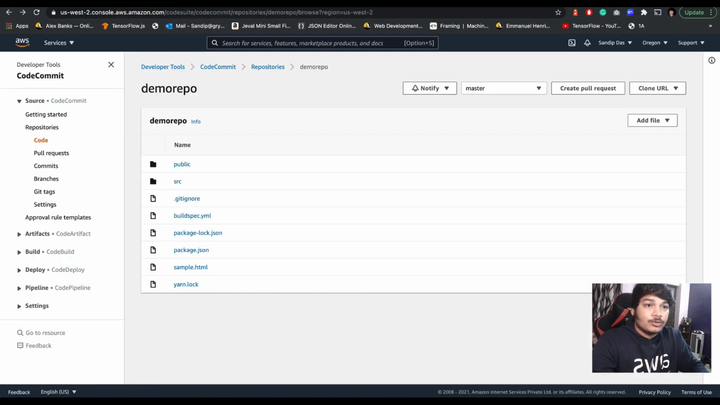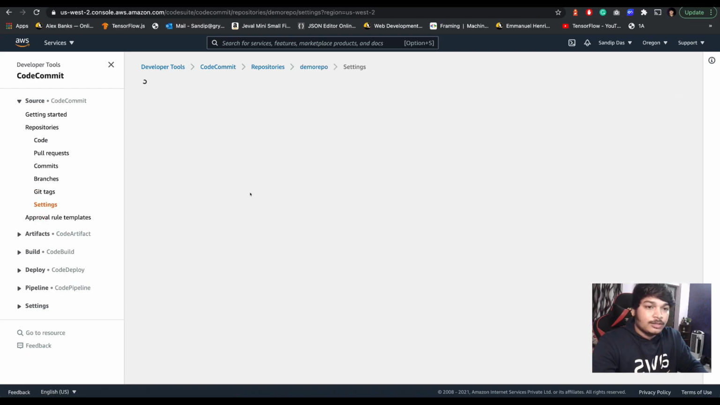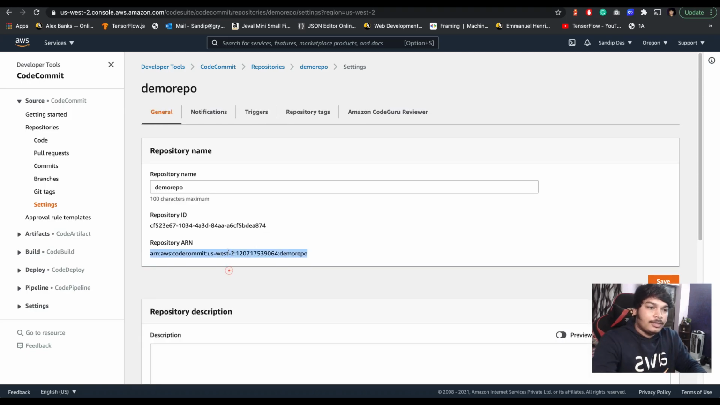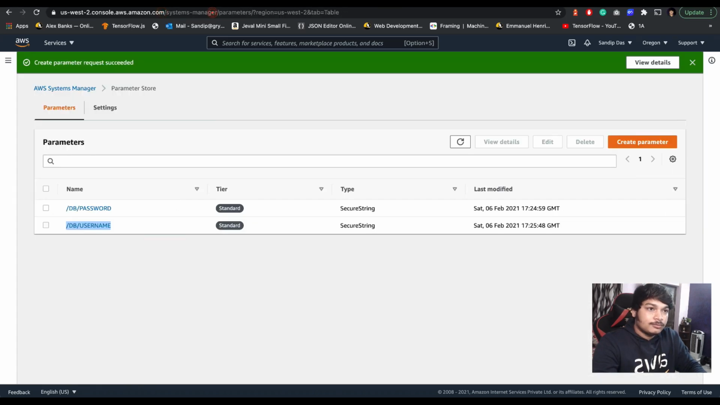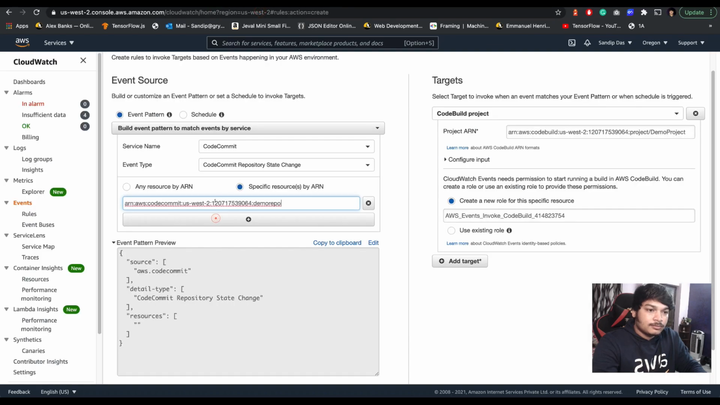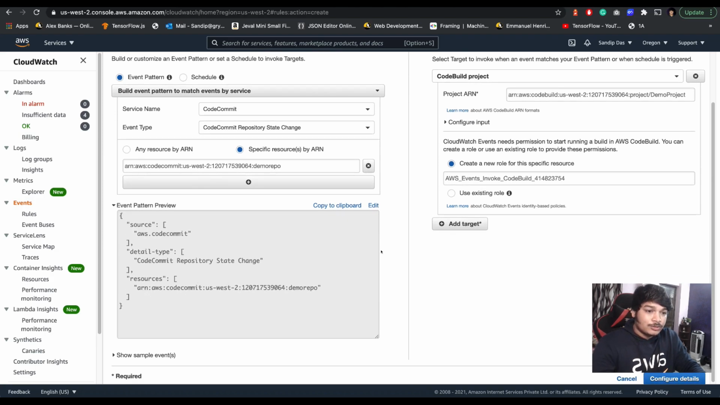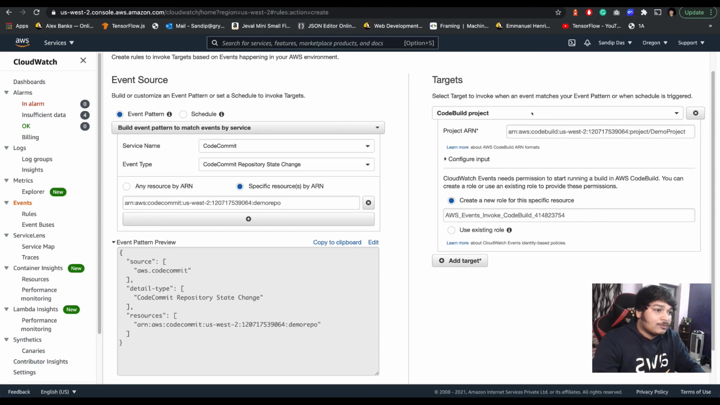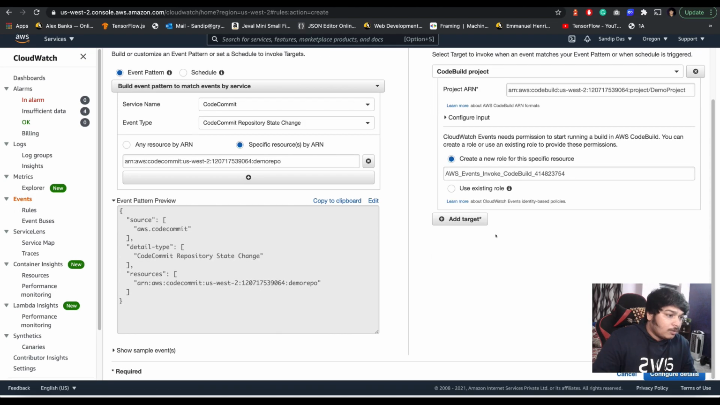Let's go to CodeCommit, and if you go to the settings, you should get the ARN here. See, this is the ARN of the project. Then what is the target for that? So source is this, and the resource is this, and the target we have already set while doing the schedule. Okay, I think that's done.